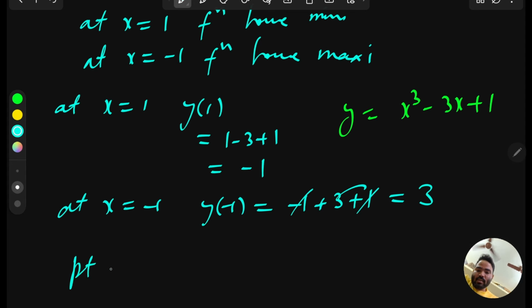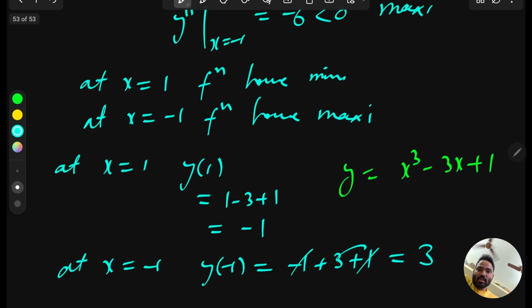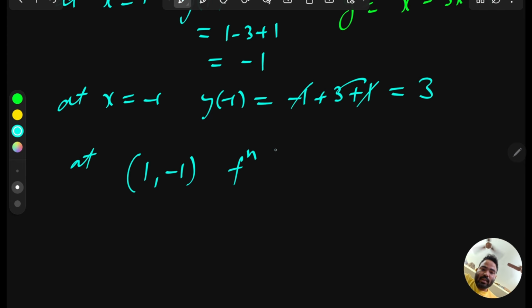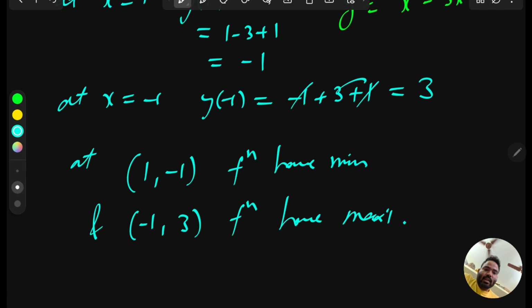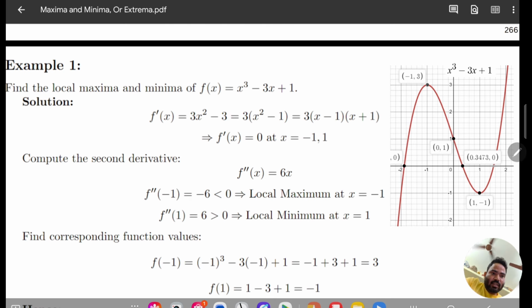So the critical points, or you can say stationary points, or whatever you want to call them: at x equal to 1 the function has minima with value minus 1, and at x equal to minus 1 the value of the function is 3, where the function has maxima. So you can represent it in a graph. That's it. And if you want to draw the graph, then you can use Desmos. Here we can clearly see from the graph of this function x cube minus 3x plus 1 that at minus 1 comma 3 the function has a local maxima, and at 1 comma minus 1 the function has a local minima.